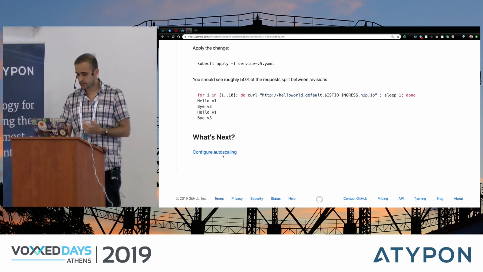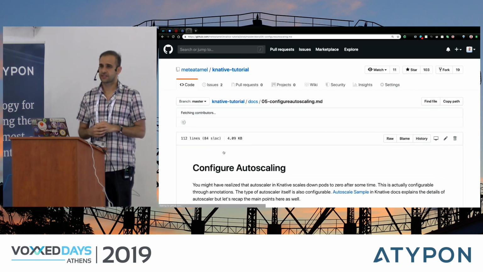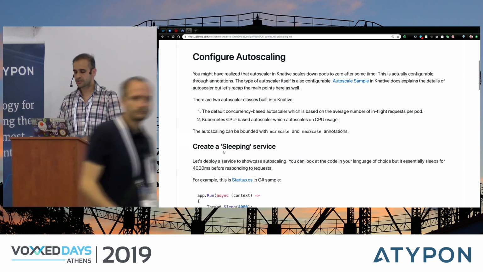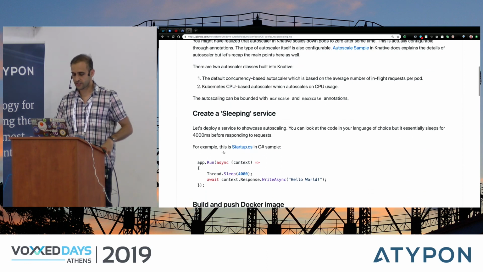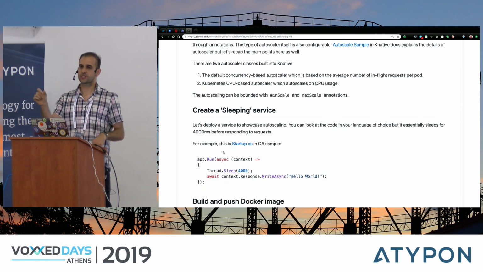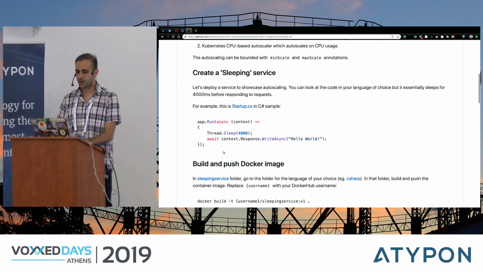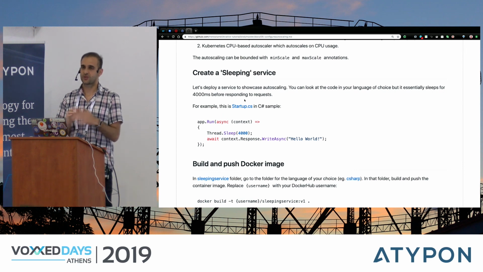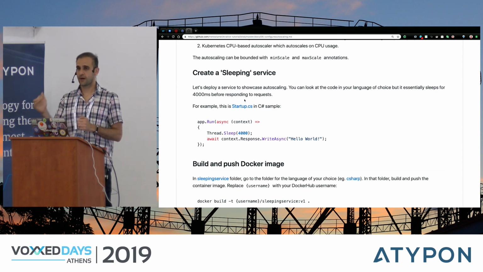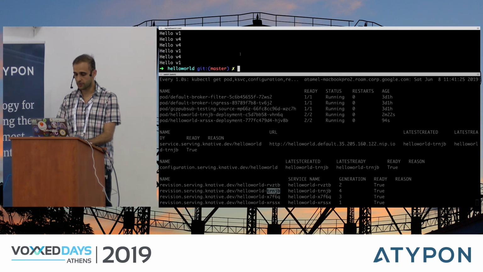And everything about autoscaling in Knative is configurable. So what I want to do here is deploy a service, and hit that service with some load and see what happens. In the meantime, as we are loading that service, I can come back and talk about how you can configure autoscaling. So what I have here is a service that just sleeps for 4 seconds. So it's kind of simulating some work. And then I'm going to use Fortio, which is an open source load testing tool, to hit my service and see what happens. So let's first deploy the service.